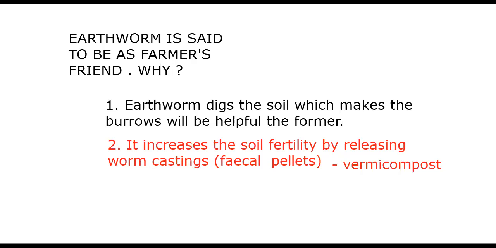Next, these are the reasons to say the earthworm is a farmer's friend. They dig burrows, and the soil fertility is increased naturally by releasing the worm castings.